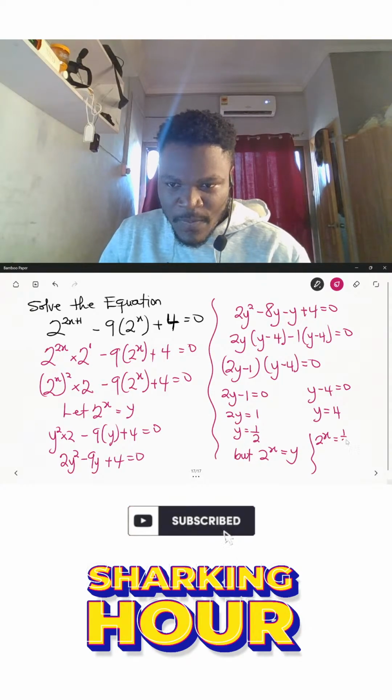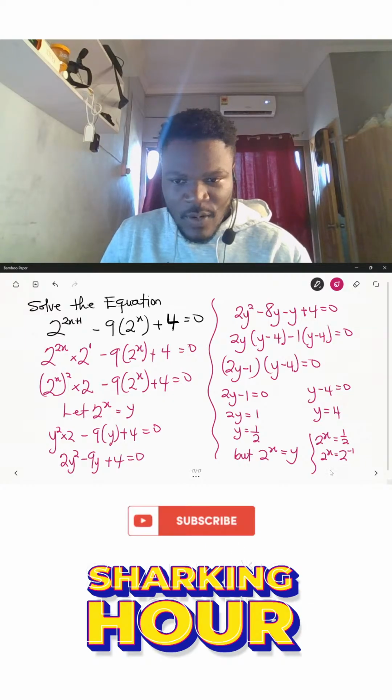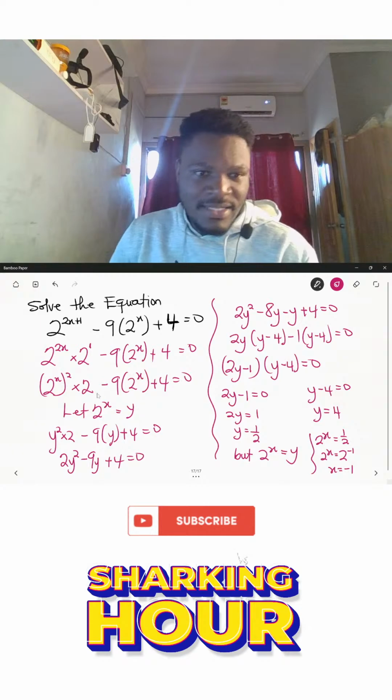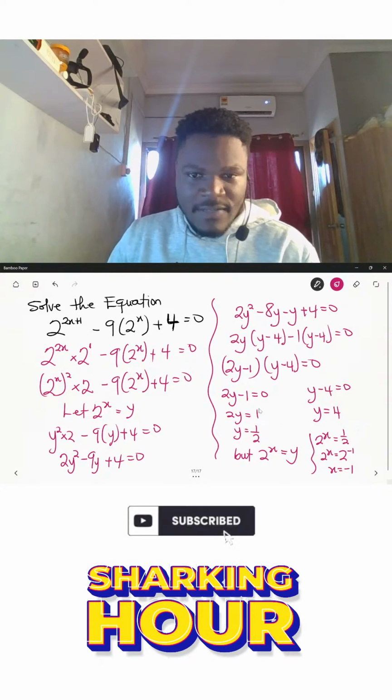So 2 power x here will be equal to y, and y in the first instance is 1 over 2. If I rewrite 1 over 2, I'll get 2 raised to the power negative 1. So it means x is equal to negative 1 as one of our answers.